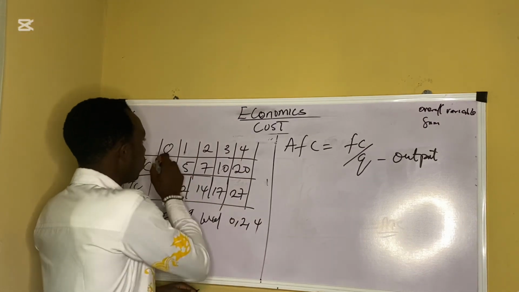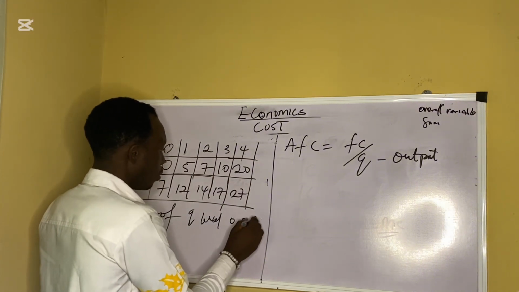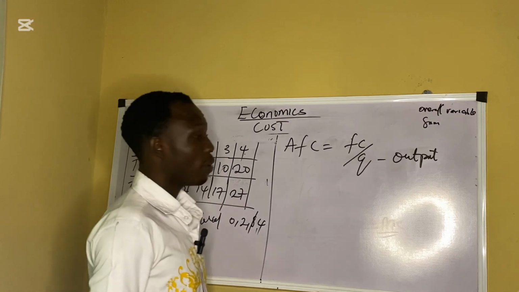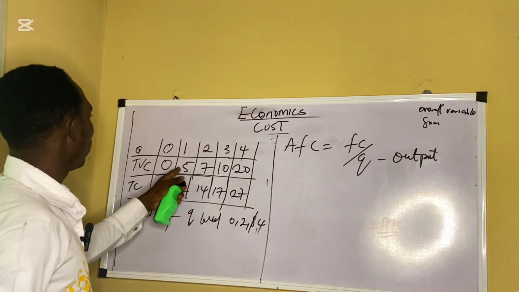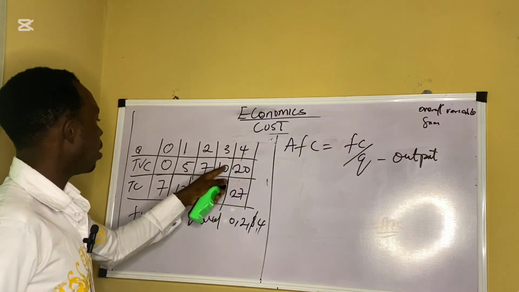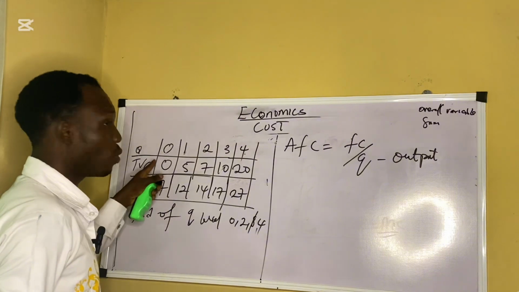We are looking for the average fixed cost of these. So what you have to do is simple. First of all, look for the total fixed cost of each of these output levels that they ask you to look for.